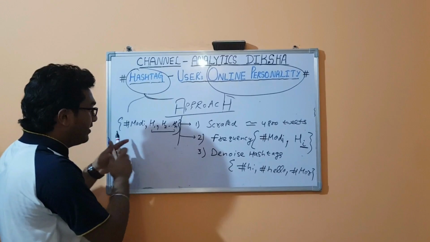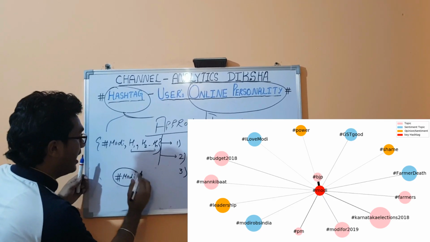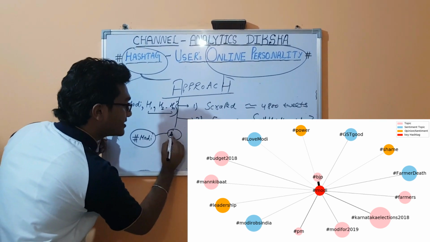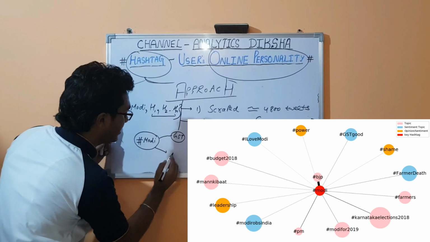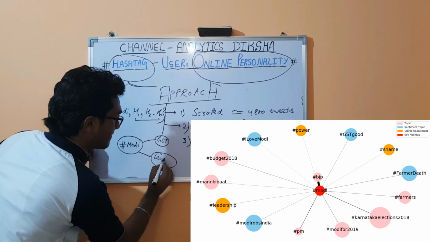In the graph, the central node will be Modi, and how he is related to, let's say, GST, or to, let's say, leadership.